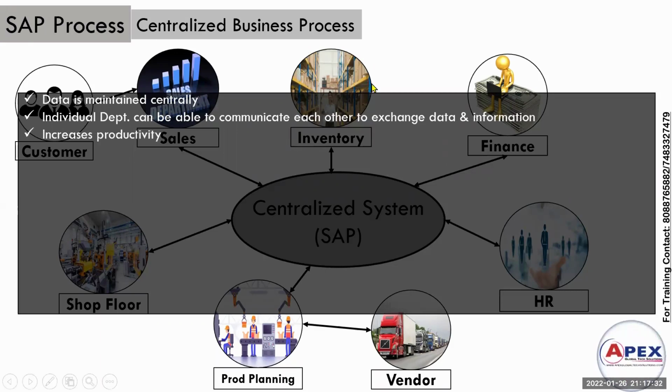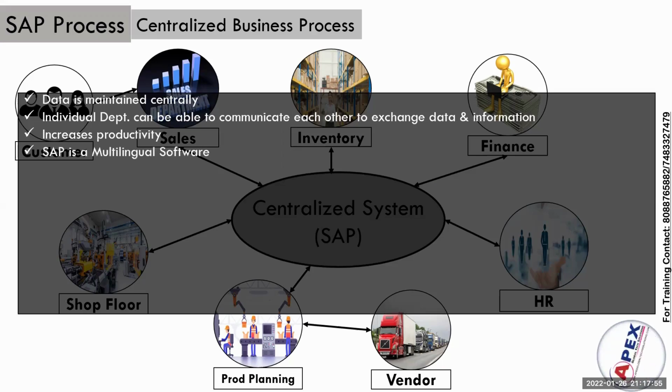Suppose in inventory a particular product is not there, they will update it here. Automatically, they will access it, procure the material, manufacture the product, and update it in SAP. So that will be updated to the inventory department. Every activity will be maintained centrally.